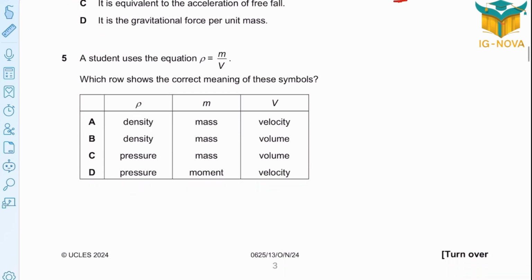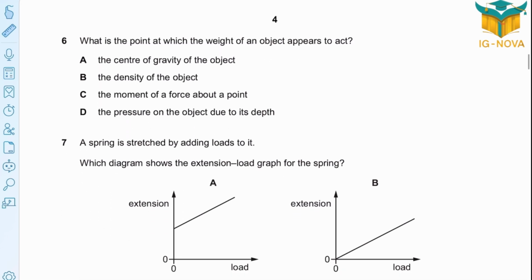Question 5. A student uses the equation ρ equals mass over V. Mass over volume is density. By the way, density is not D. It's D in common use, but the Latin letter for density is ρ. So ρ is density, m for mass, V for volume. Easy. Question 6. What is the point at which the weight of an object appears to act? The point where weight appears to act must be the center of gravity. This is the definition of the center of gravity.